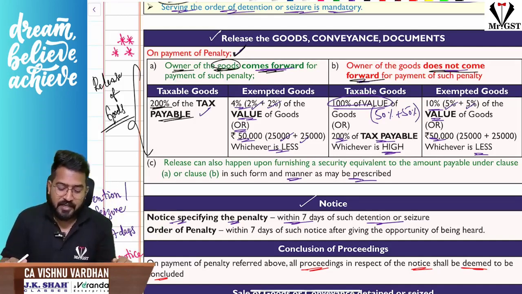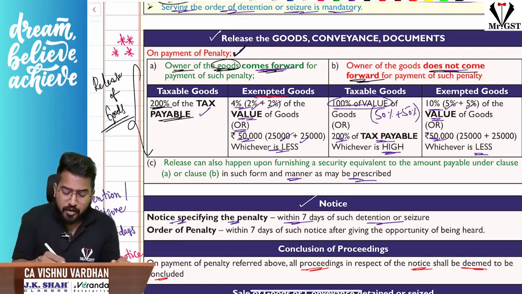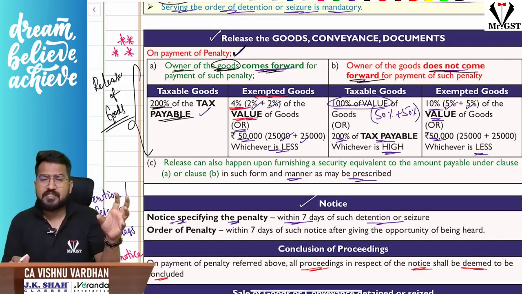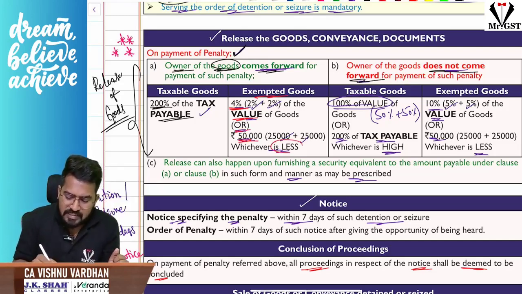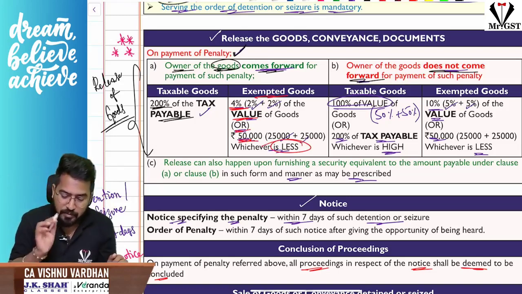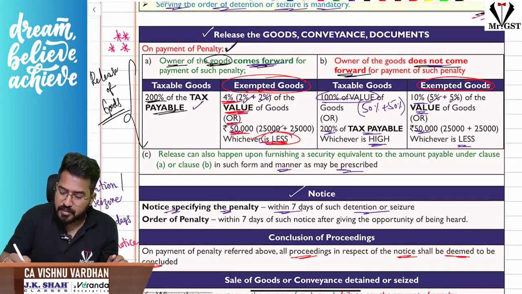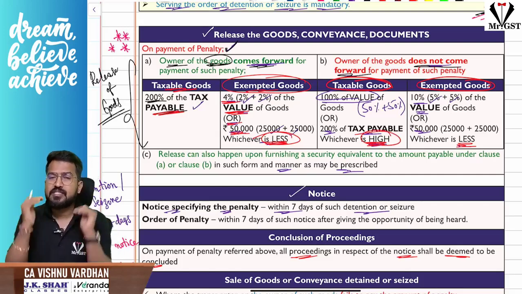Okay, enjoy. What if they are exempted goods? Tax itself is not there. Then 4% of the value of the goods, that means 2% CGST and 2% SGST, 4% of the value of the goods or 50,000, whichever is less. Guys, please remember carefully, when exempted goods are involved, the amount will be less. When taxable goods are there, you are not comparing anything here, but in the other case you will compare certain things and see whichever is high. So please be careful. For exempted goods, whichever is less, that provision will come into picture.